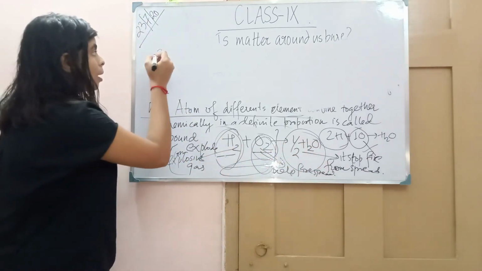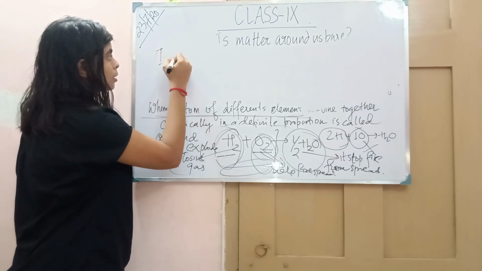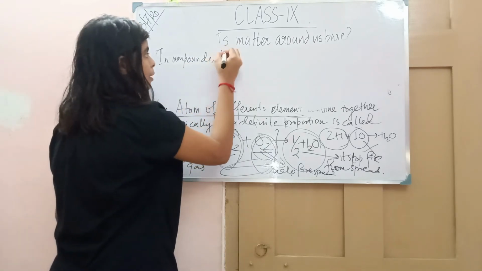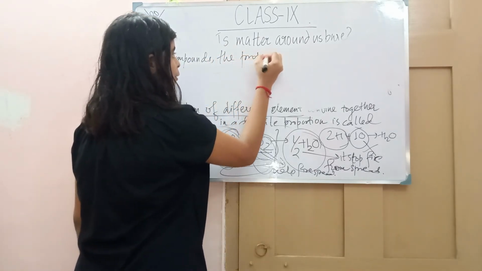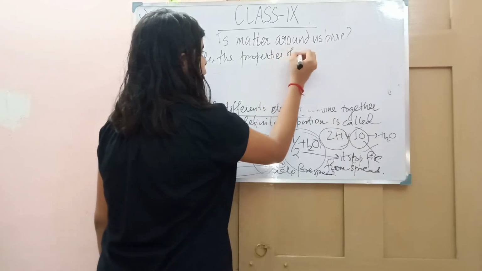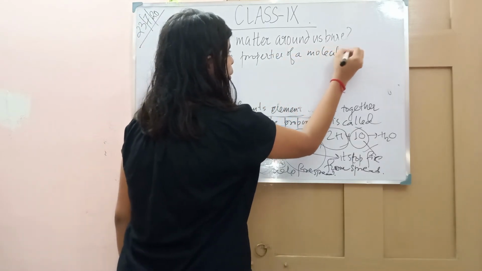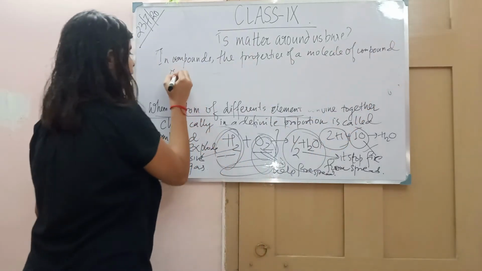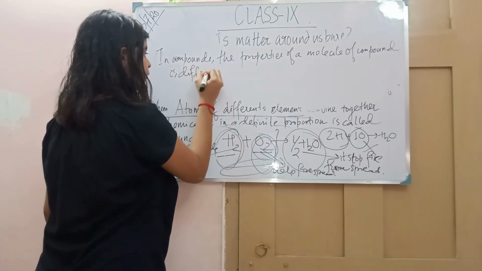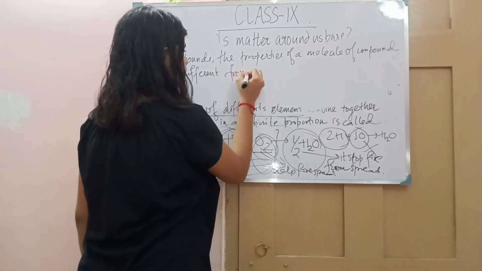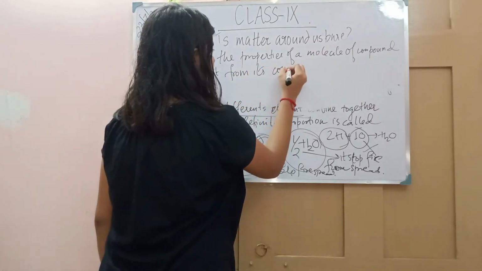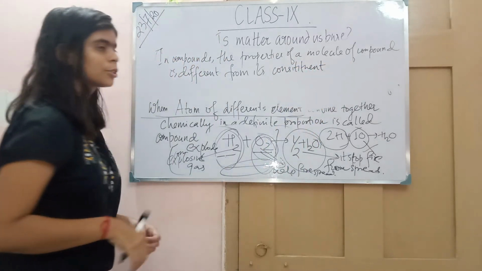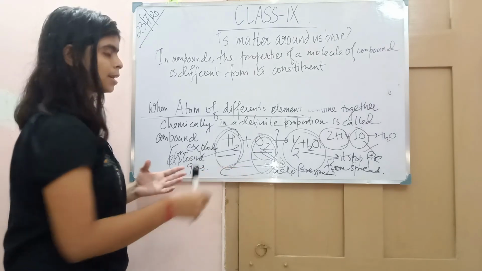So in a compound, the property of a molecule of the compound is different from its constituents, with the help of which it is made.